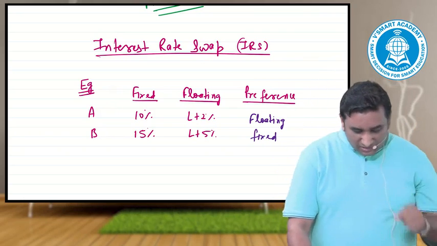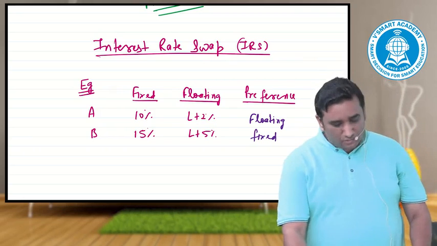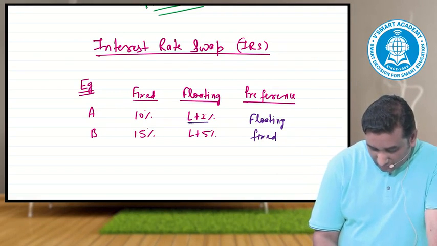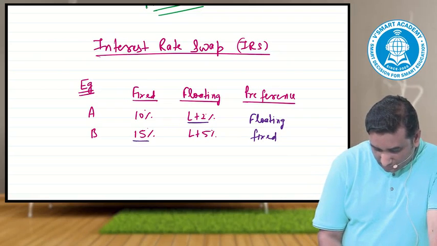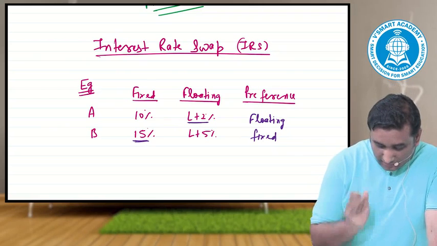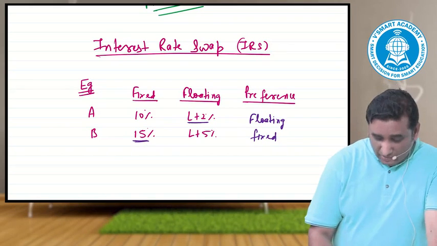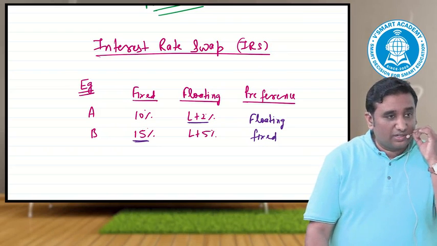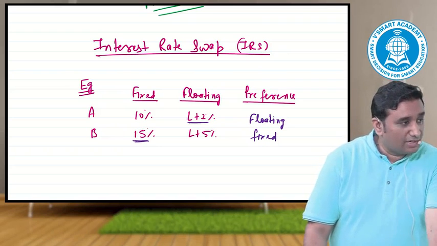The objective of the topic is interest rate swap. Two people want to apply for a loan. A wants to take a loan at the floating rate of interest. B wants to take a loan at the fixed rate of interest. The entire objective is that their net intention, a floating will remain floating, and they would be able to finance at a lower cost.